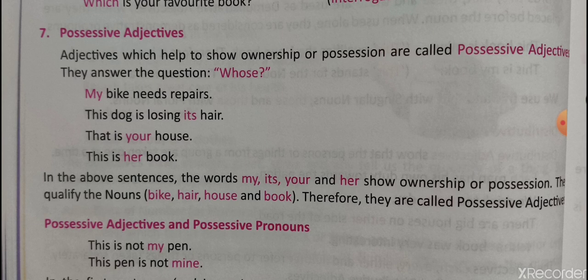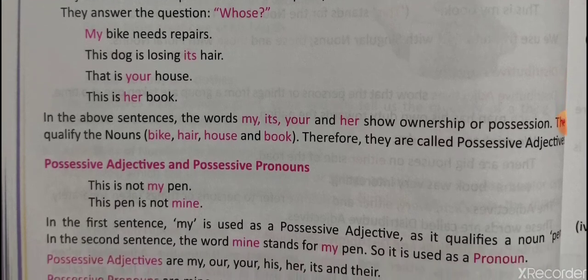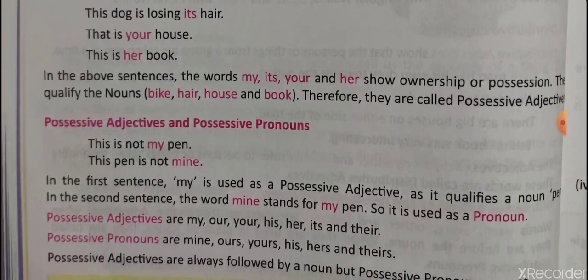For example, "my bike needs repair." Whose bike needs repair? My. So these are my, its, your, hers, his, ours. These are possessive adjectives. And in this also we have possessive adjectives and possessive pronouns with the same theory: if we are using it for the noun, it is a possessive pronoun, and if we are using it before the noun, it is an adjective.